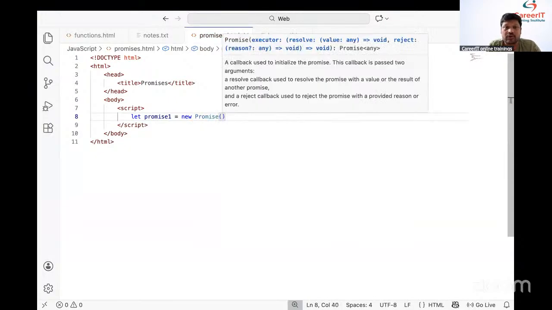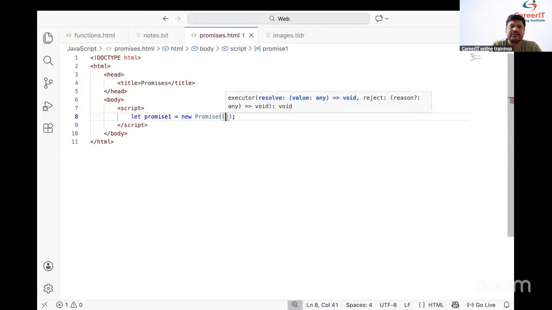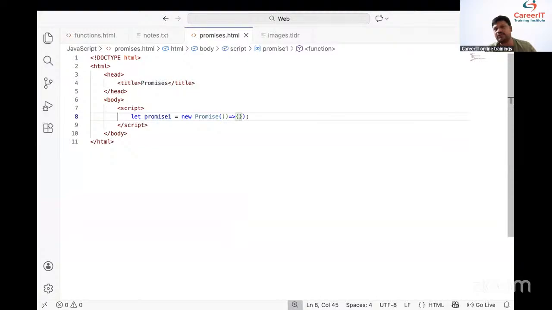Promise is a predefined class. We will create an object with the help of the new keyword. The new keyword is used to create the object. Fine. Now here we need to pass an arrow function. Simple arrow function we need to pass. Now here we need to pass resolve comma reject.